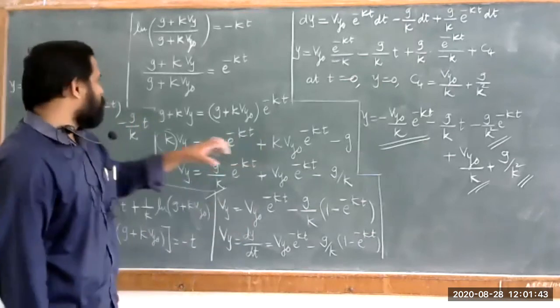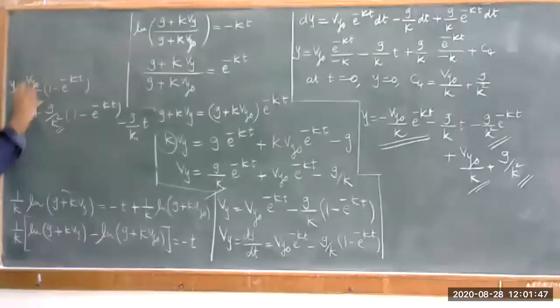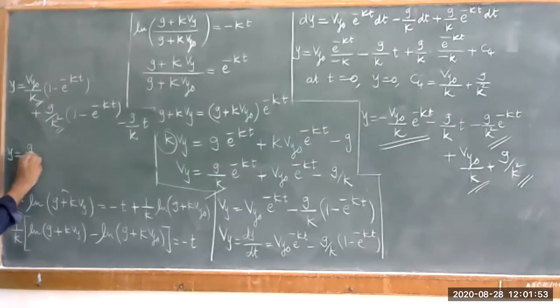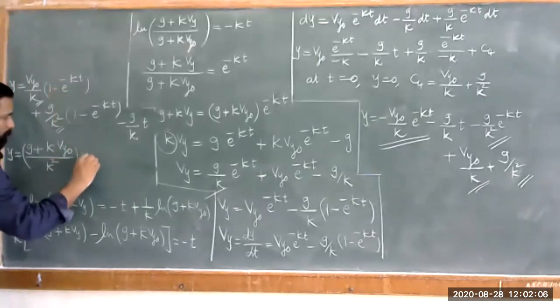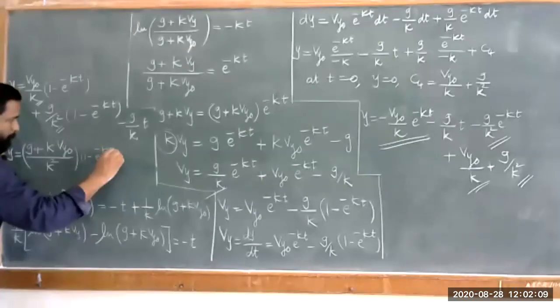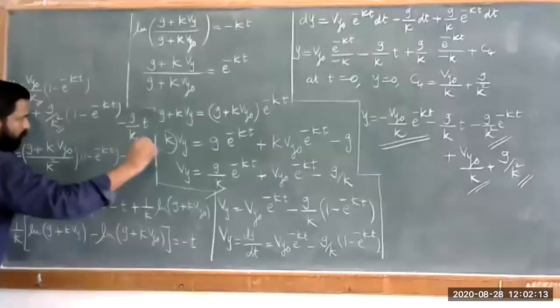This is your equation. Now both terms are similar, here k square, here k, so take their LCM and get the final equation. So y is nothing but, I'll write this term first, taking the LCM, k will come, so k into Vy naught, LCM k square, so this is k square into the common term in both, 1 minus e raised to minus kt, minus g upon k into t.